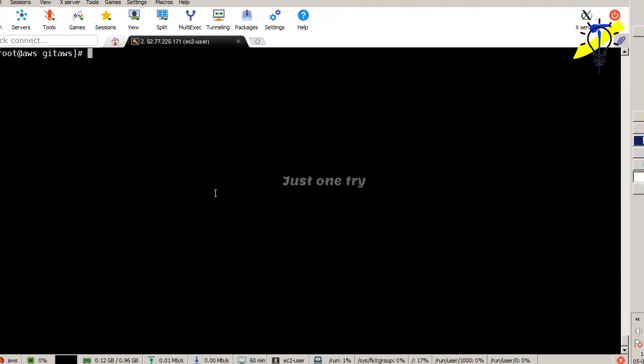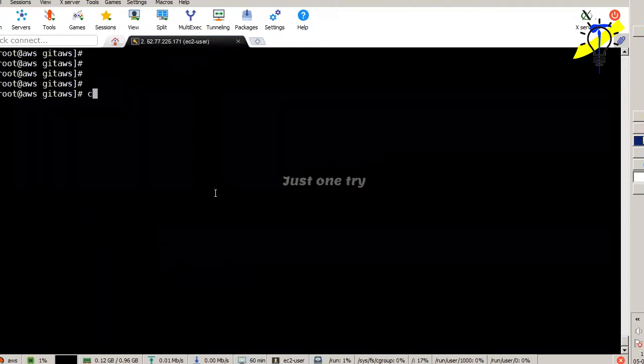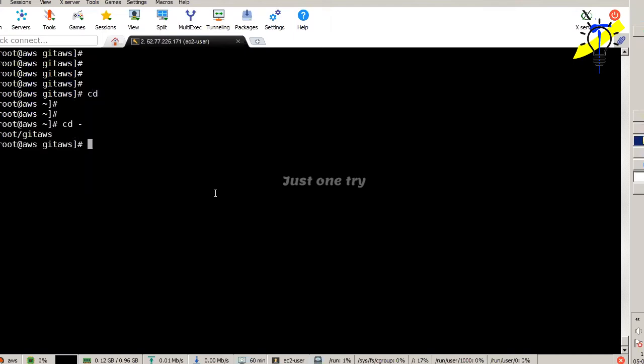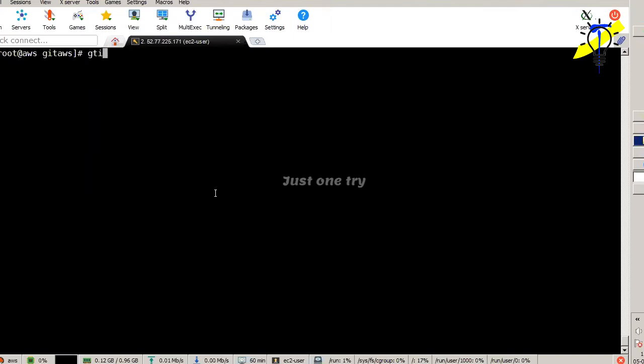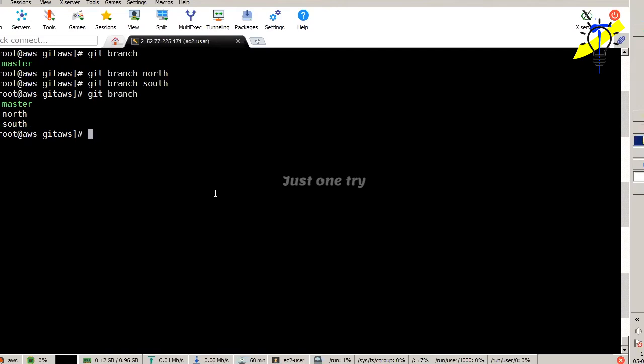So now how we can create the branch. The question is how to create the branch. I will tell you how to create the branch. Till now I haven't created any branch. I'm able to see the branch master. Now I want to create an additional branch. The branch name is north, and I create the branch name south. Like that I can create. Then check git branch again. I'm able to see north and south.